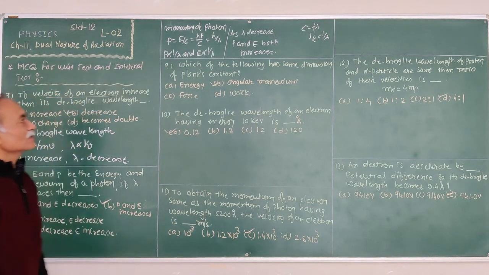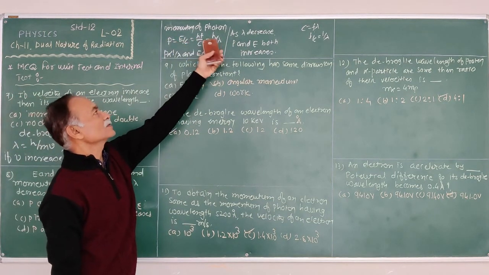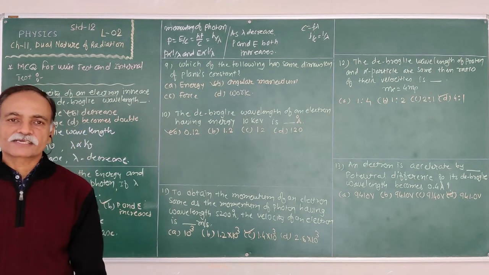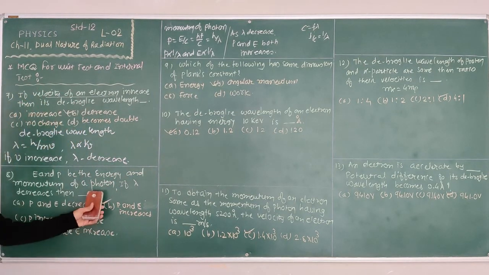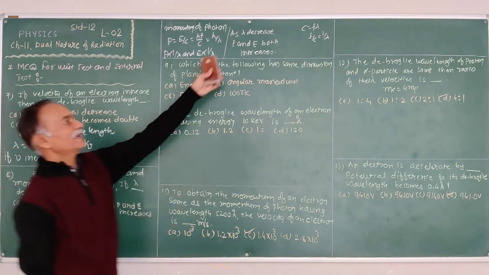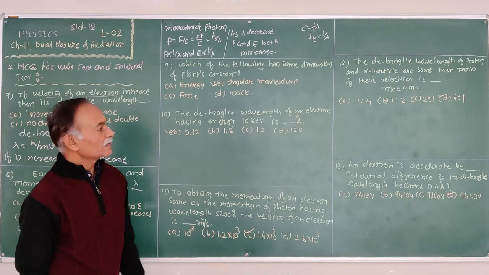Using this concept, P is proportional to 1 upon lambda and E is also proportional to 1 upon lambda, because h and c are constant. Therefore, as lambda decreases, both P and E increase. Clear this? So very easy.